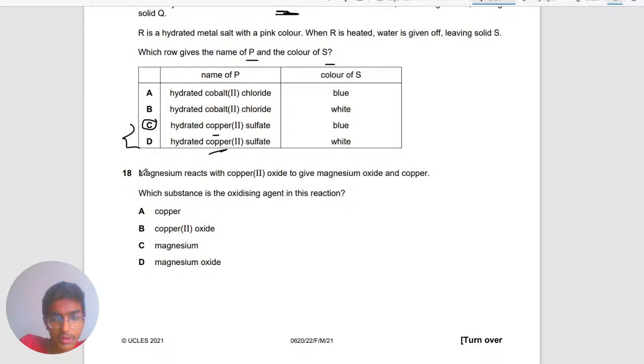Okay, the last question now we're going to do, and then just end the live stream after that. We did quite some questions. So this one is magnesium reacts with copper oxide to give magnesium oxide and copper. Which substance is the